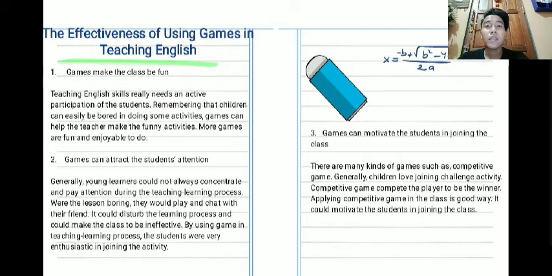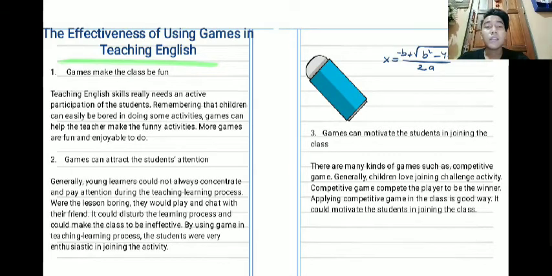The second is games can attract the students' attention. Generally, young learners cannot always concentrate and pay attention during the teaching learning process. When the lesson is boring, they would play and chat with their friends. It could disturb the learning process and make the class ineffective. By using games in the teaching learning process, the students were very enthusiastic in joining the activity.